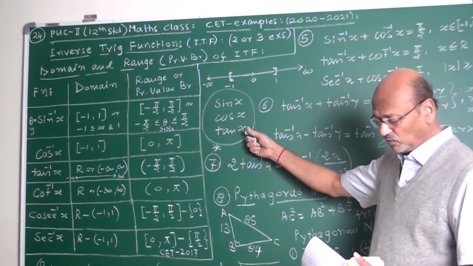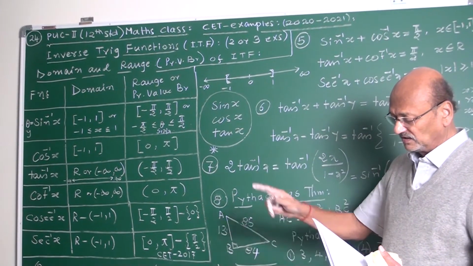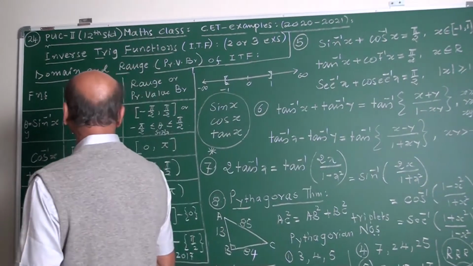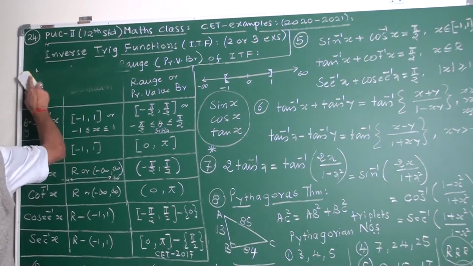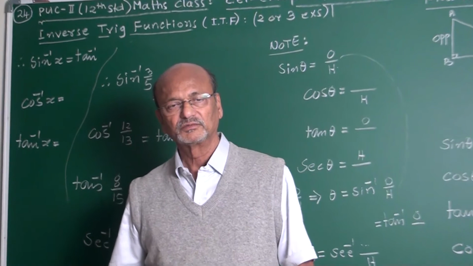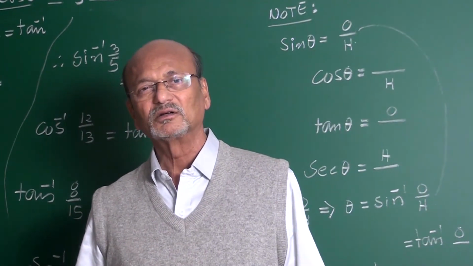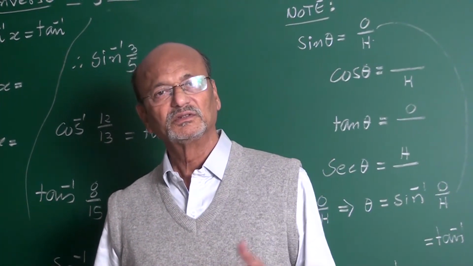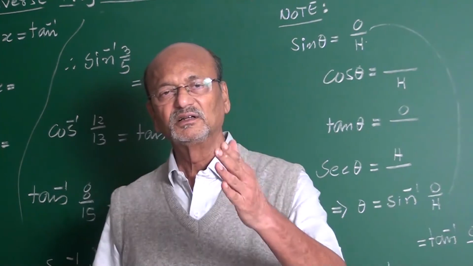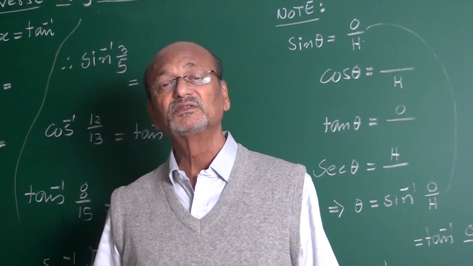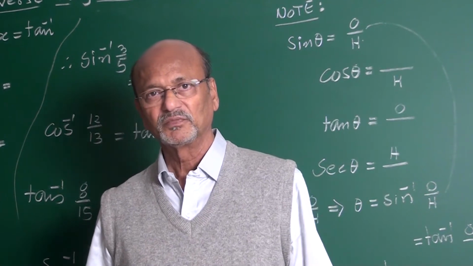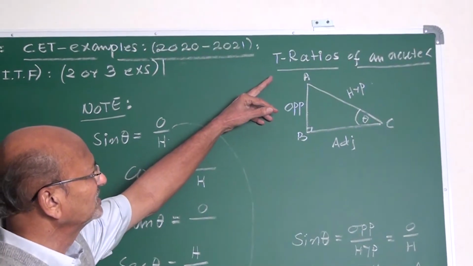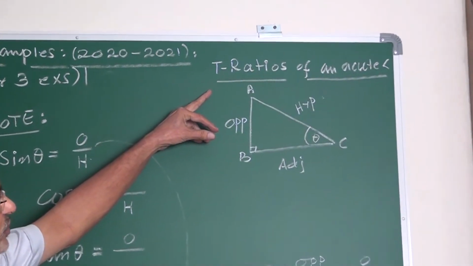Just we will see what we mean by trigonometric ratios. I gave the Pythagoras Theorem statement. After that, Pythagorean triplets: 3, 4, 5, everything, nearly 6 to 7 sets of triplets are given, my friends. Then again I want to explain from your 10th standard SSLC the trigonometric ratios of an acute angle.